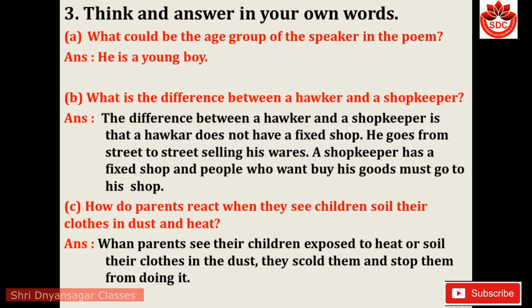Answer: The hawker does not have a fixed shop. He goes from street to street selling his wares. A shopkeeper has a fixed shop, and people who want to buy his goods must go to his shop.